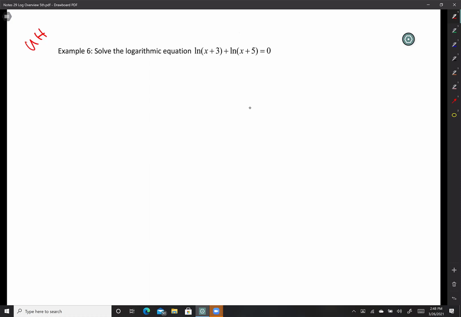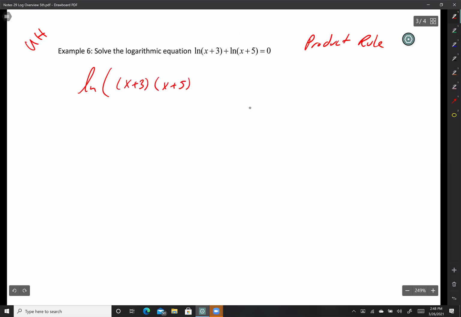So solve the logarithmic, same deal. I'm going to use the product rule. So natural log, giant parenthesis, x plus 3, close, open, x plus 5, close, close, equals 0. And then it looks like we're kind of stuck, and we're not really stuck, but it looks like we're stuck.